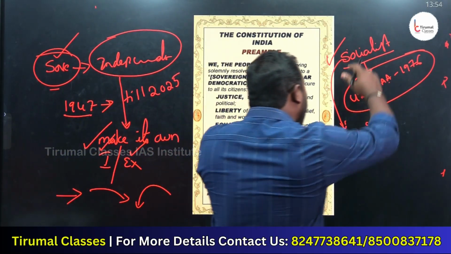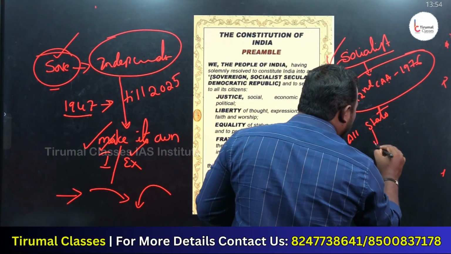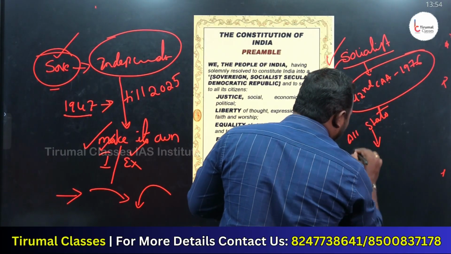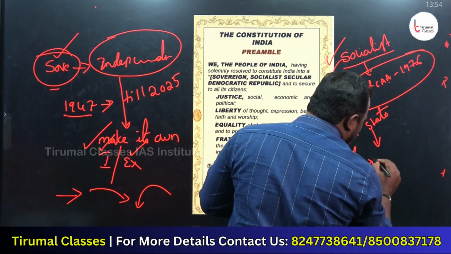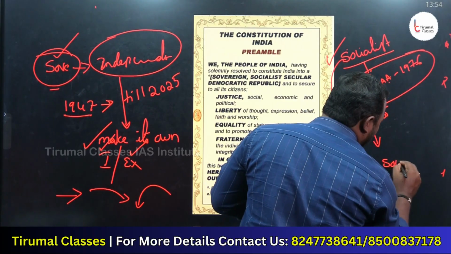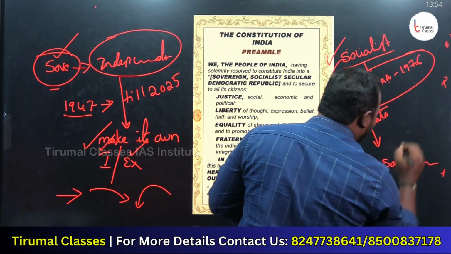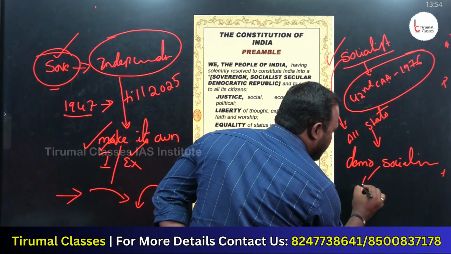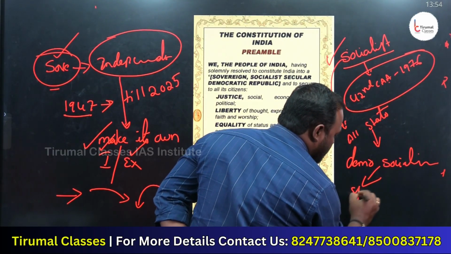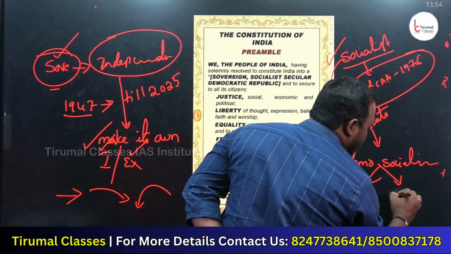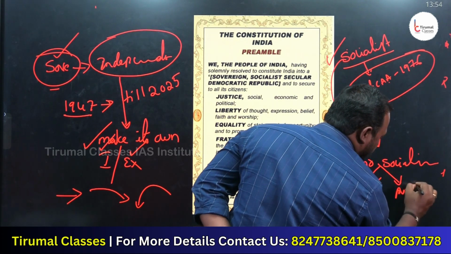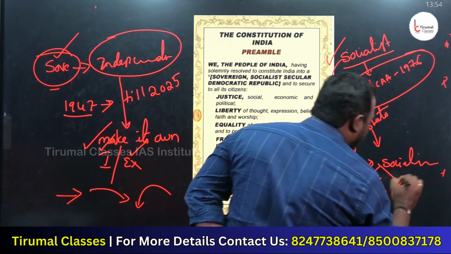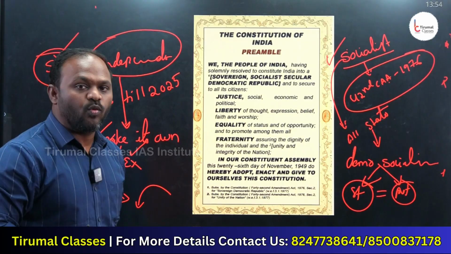But India is not purely socialist. Indian socialism is like democratic socialism. What do you mean by democratic socialism? Here we take the opinion of the state, that is the people. We also consider the opinion of private people. Both public and private play more or less equal roles.